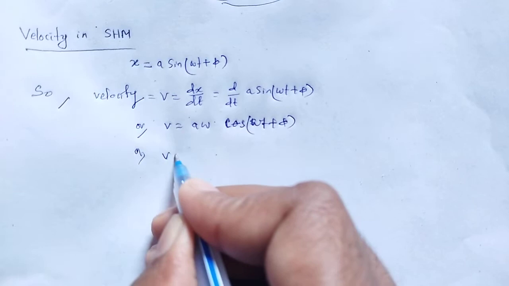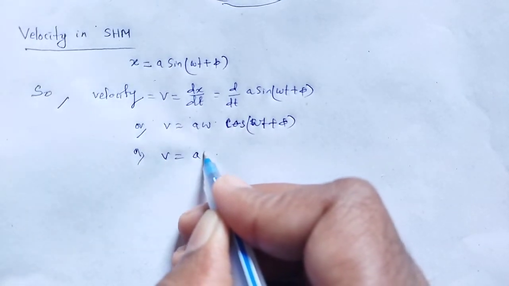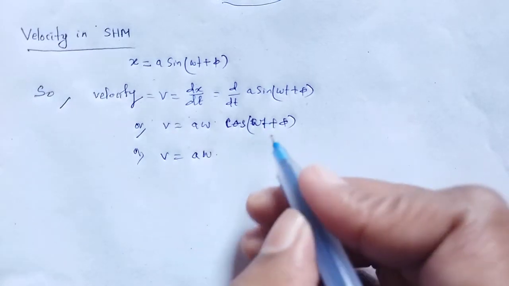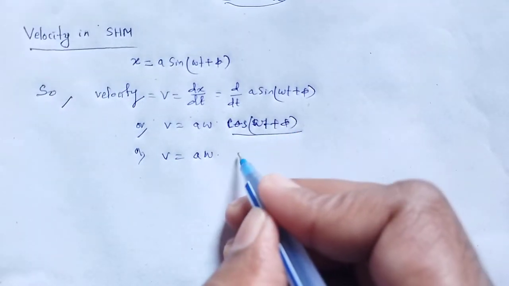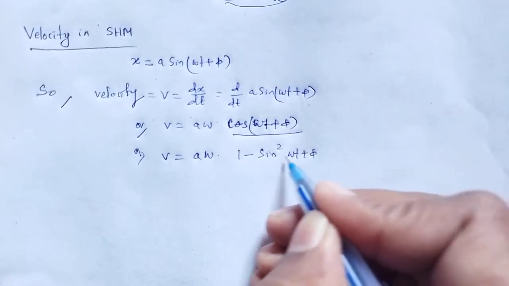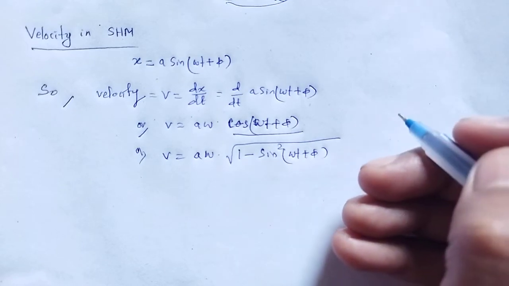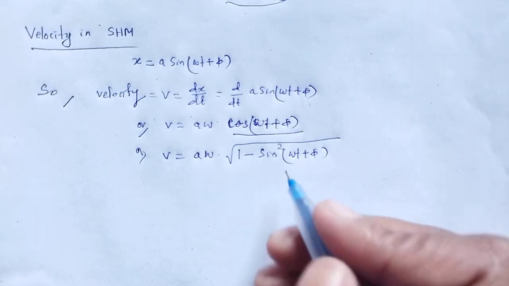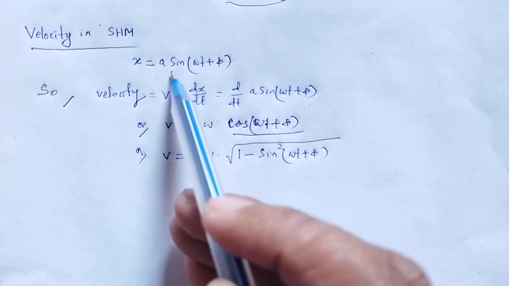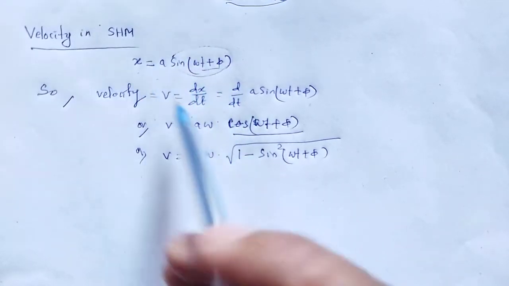Or v is equal to a omega, and in place of cos omega t plus phi I can write the square root of 1 minus sin square omega t plus phi, as we know sin square theta plus cos square theta is equal to 1. Again x is equal to a sin omega t plus phi, so sin omega t plus phi will be x by a.